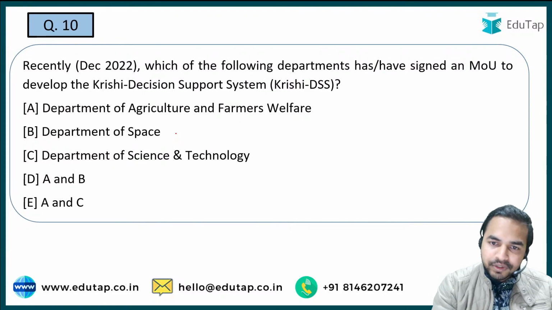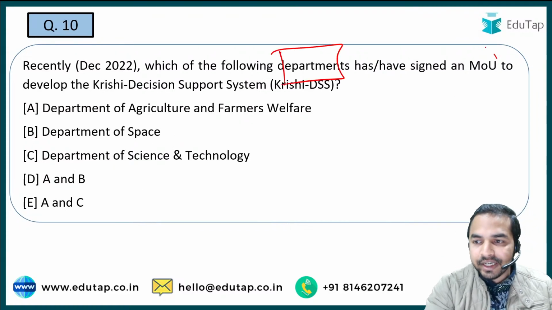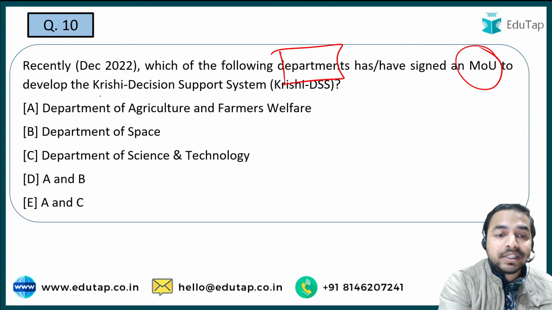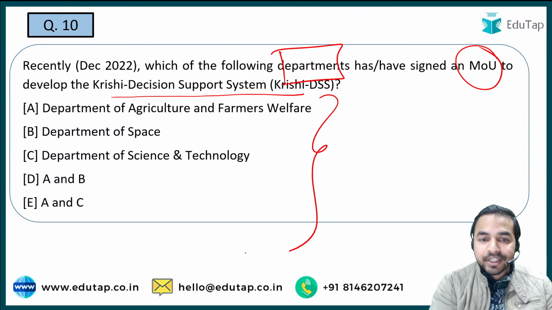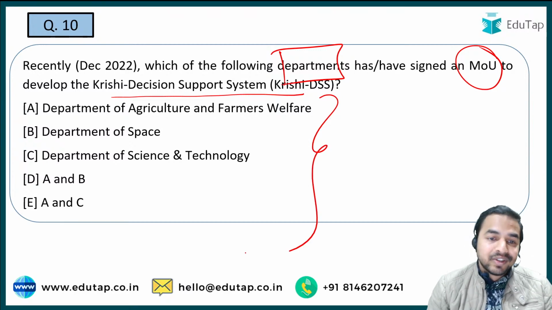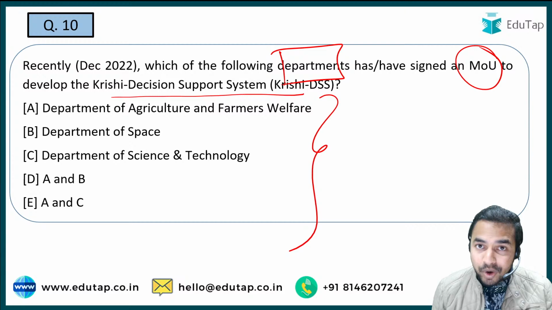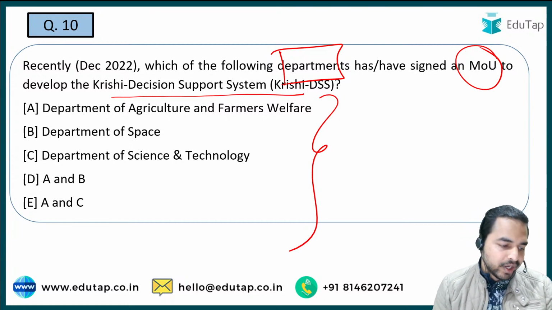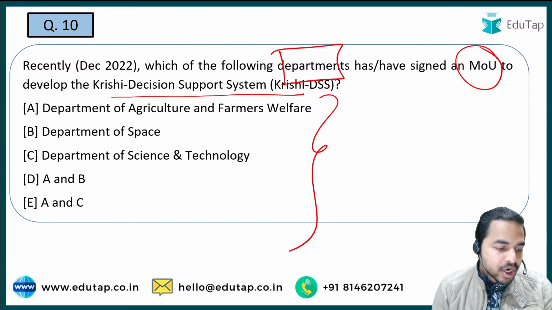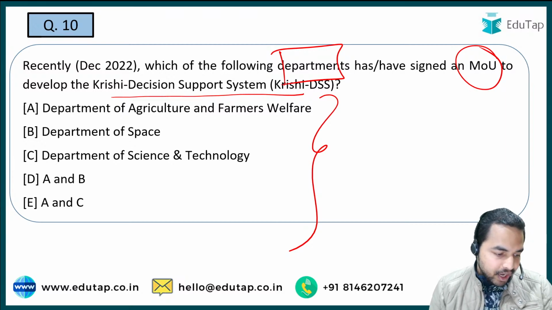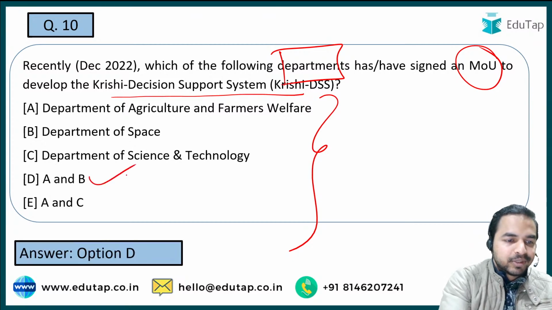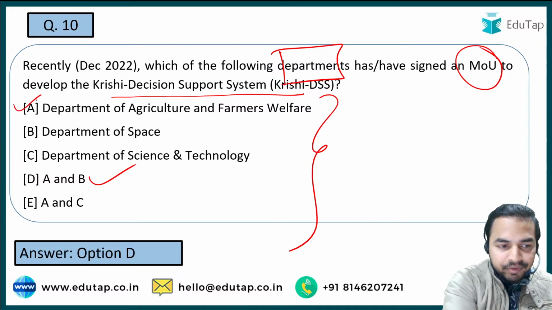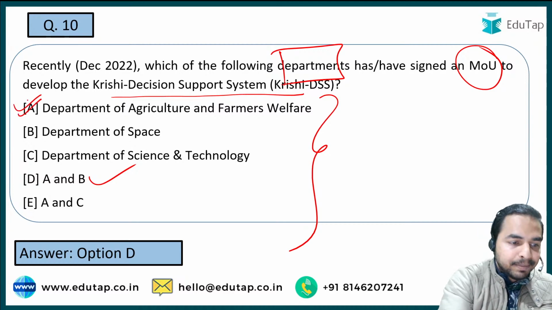Next question: which of the following departments have signed an MOU to develop the Krishi Decision Support System? तो आपको ये बताना है कि इसमें से कौन से वो डिपार्टमेंट्स हैं जिन्होंने MOU साइन किया है to develop the Krishi Decision Support System. So all the people who are preparing for NABARD, for them this particular question is a very important question. So guys, quickly tell me what is the right answer to question number 9. And here I'm getting the right answers from the people. Absolutely right, guys. It is option D, that is both A and B. That is Department of Agriculture and Farmers Welfare and the Department of Space.